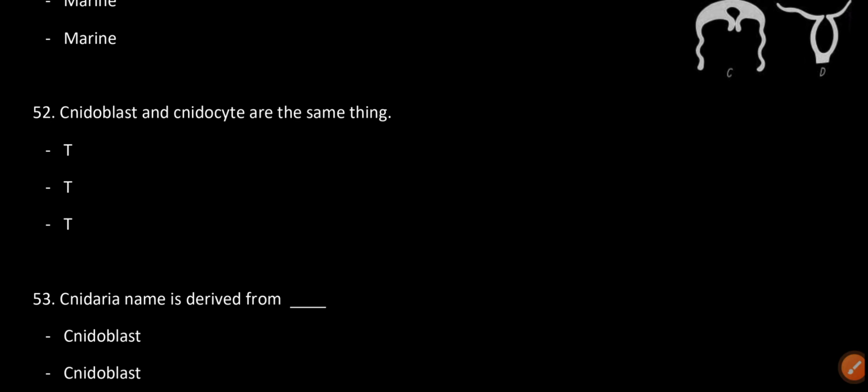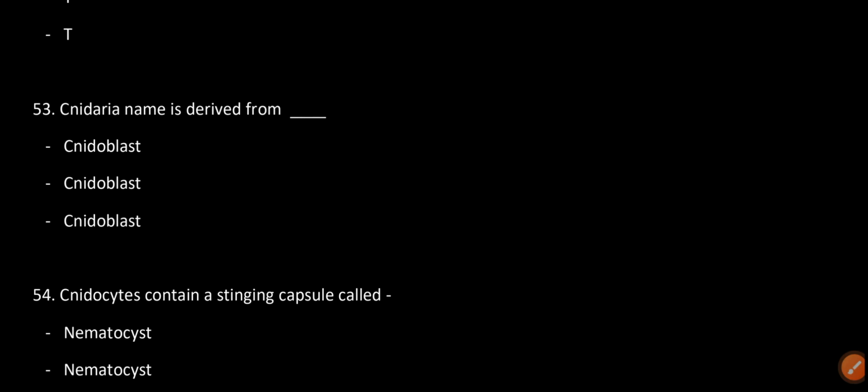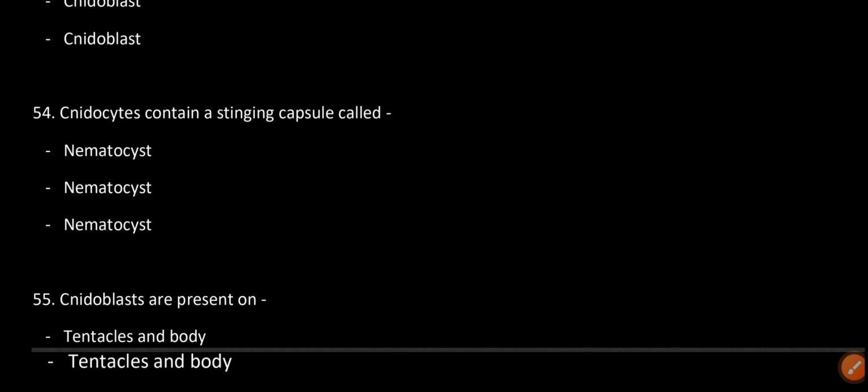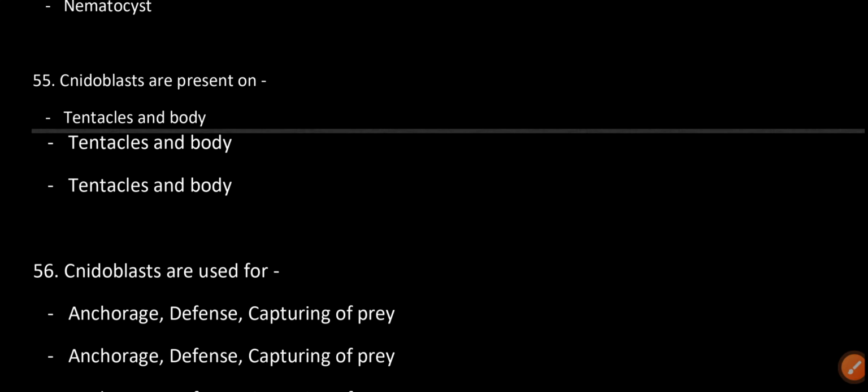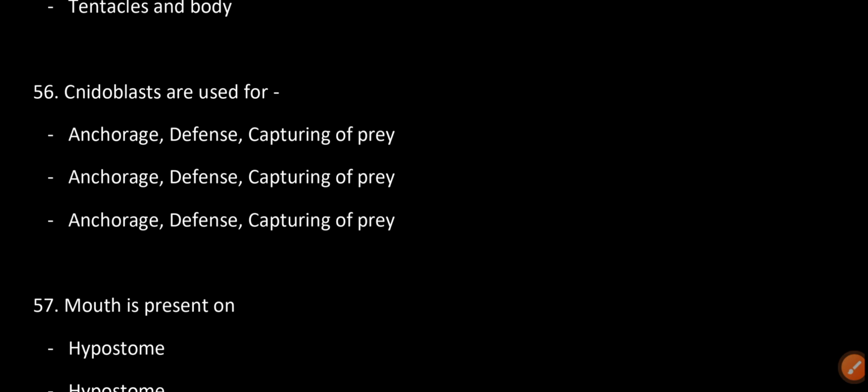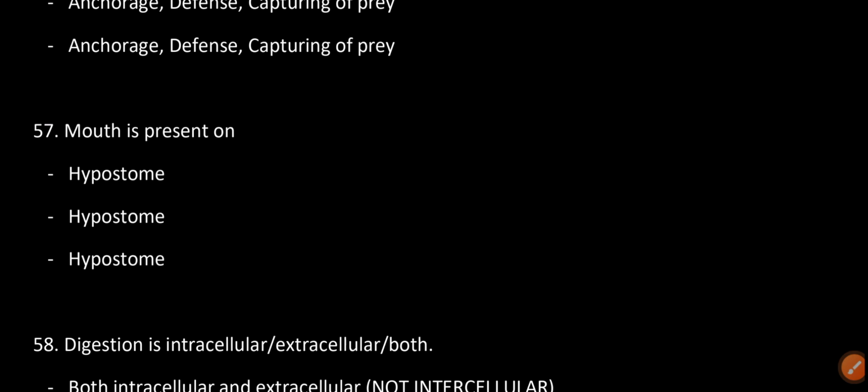Cnidoblast and cnidocytes are the same thing. True. The name Cnidaria is derived from cnidoblast. Cnidocytes contain a stinging capsule called nematocyst. Cnidoblasts are present on tentacles and body. They are used for anchorage, defense, and capturing of prey. Mouth is present on the hypostome.